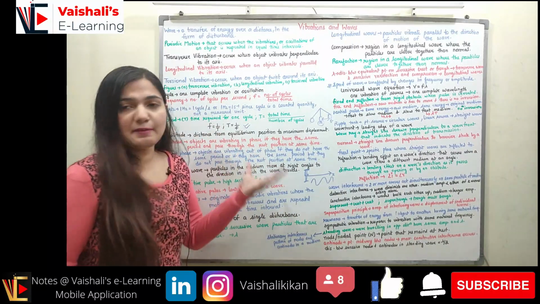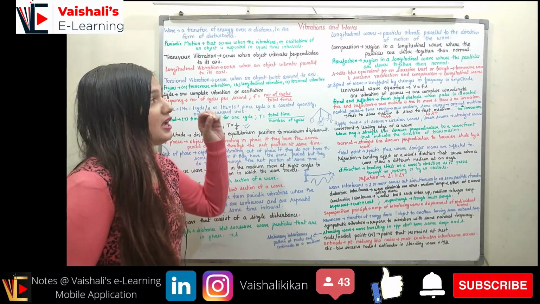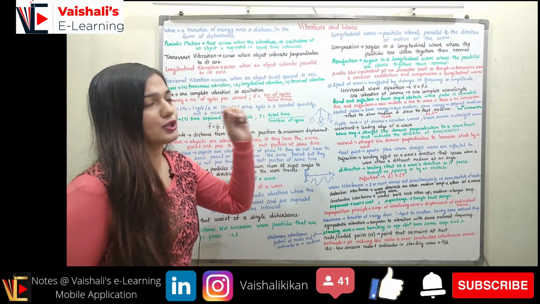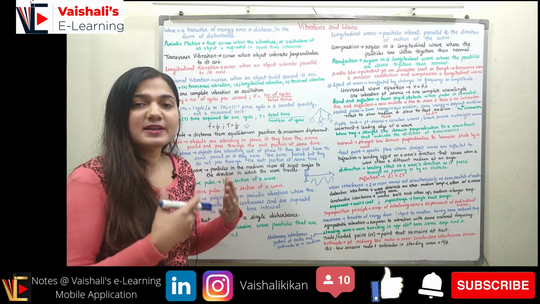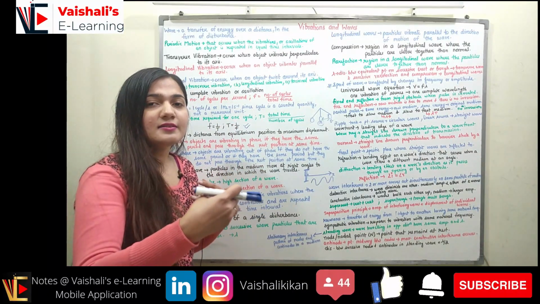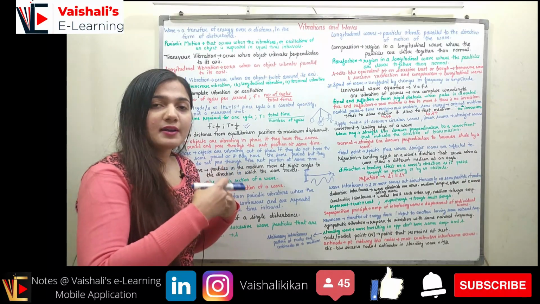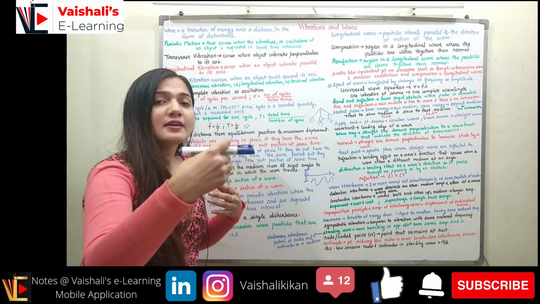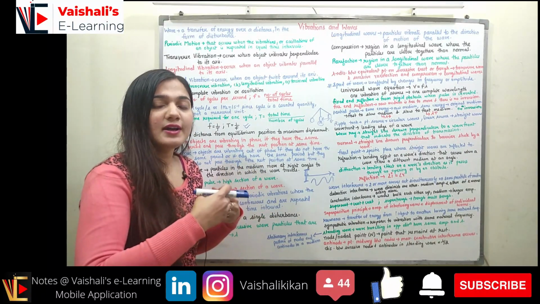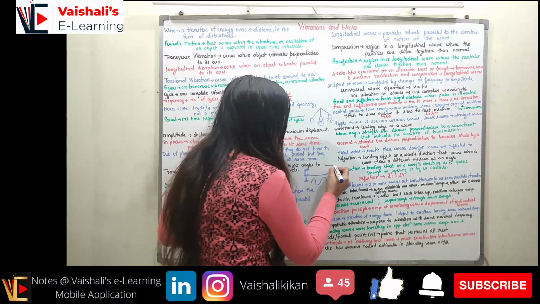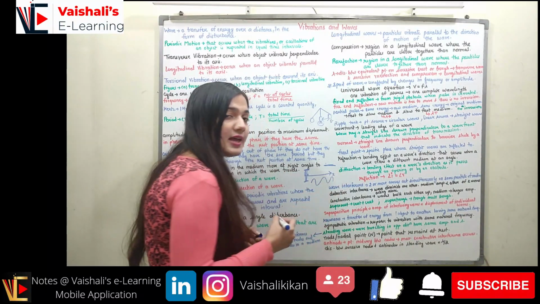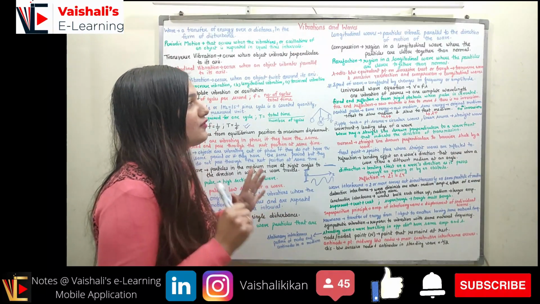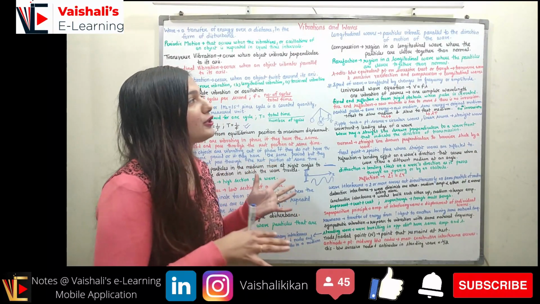Now coming to the second type of waves, which are the longitudinal waves. Longitudinal waves are waves where the particles vibrate parallel to the direction of the motion of the wave. If I have a spring and I stretch it, the spring will come to the compression point, again move to the median point and then stretch again. In this motion, compression and rarefaction are happening.